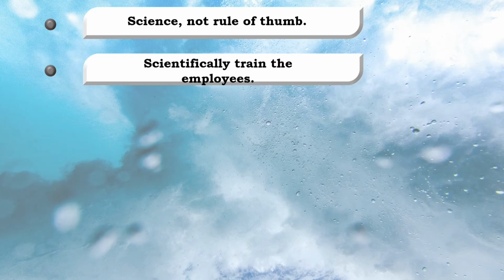Taylor did not want the employees thinking for themselves. He simply wanted a simple task performed as quickly and efficiently as possible. In a nutshell, workers should be paid for doing, not thinking.